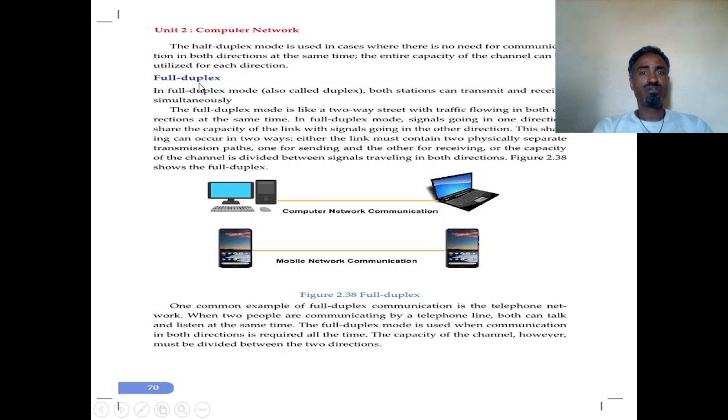Let's come to full duplex. In full duplex mode, also called duplex, both stations can transmit and receive simultaneously. For instance, when we communicate with each other using our mobile phones or computers, we are using full duplex. Computer network communication and mobile network communication are the best examples. One common example of full duplex communication is the telephone network. When two people communicate by a telephone line, both can talk and listen at the same time.